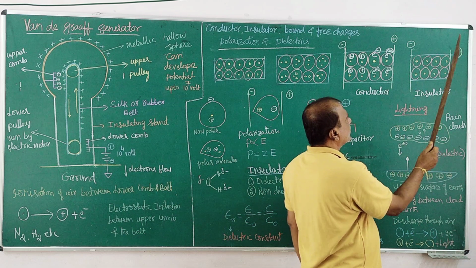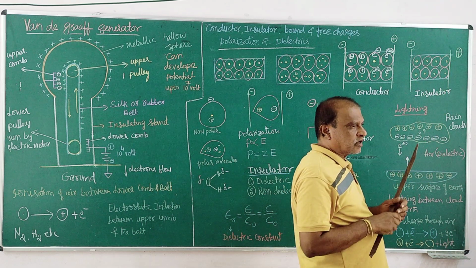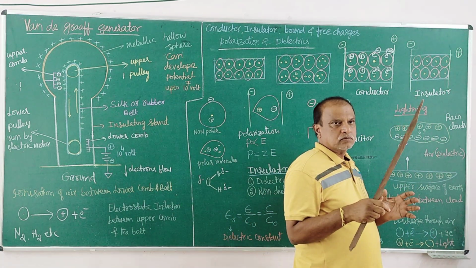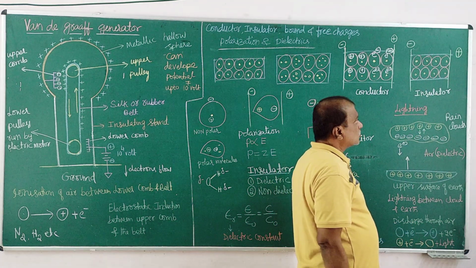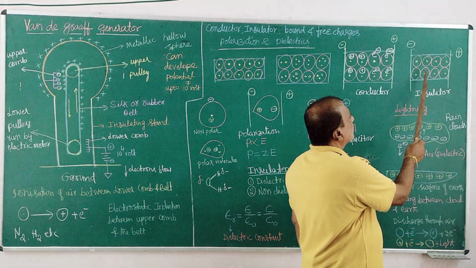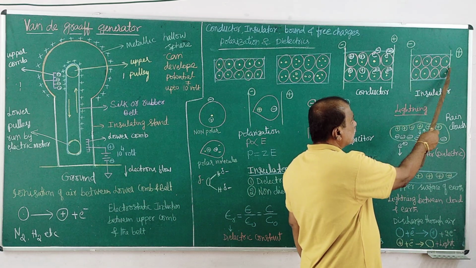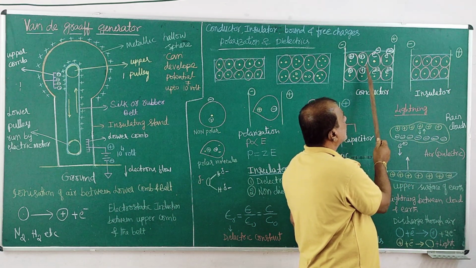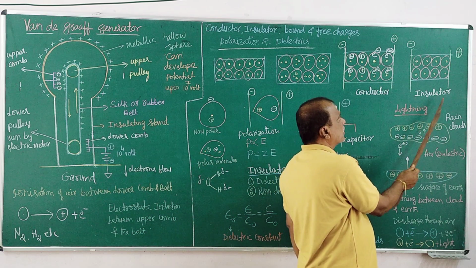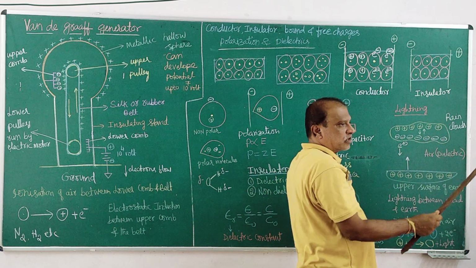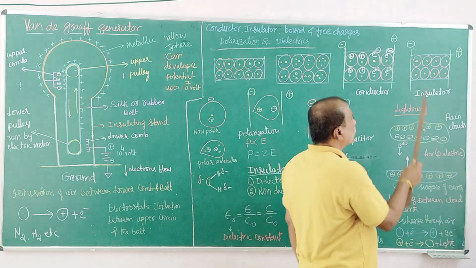They do not migrate because the valence electrons are tightly bound with their respective nucleus. In that case, the atom under this condition cannot create a charge like this. It is called an insulator. No electric current flows through this material.